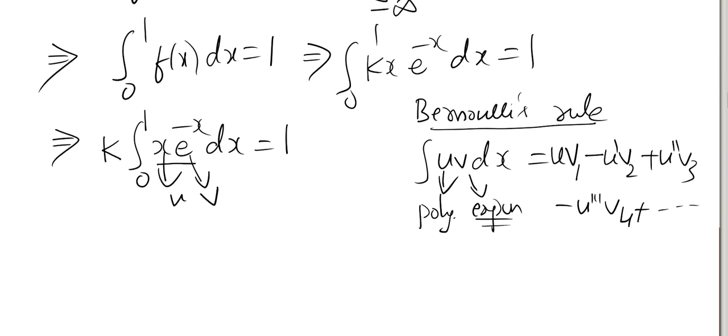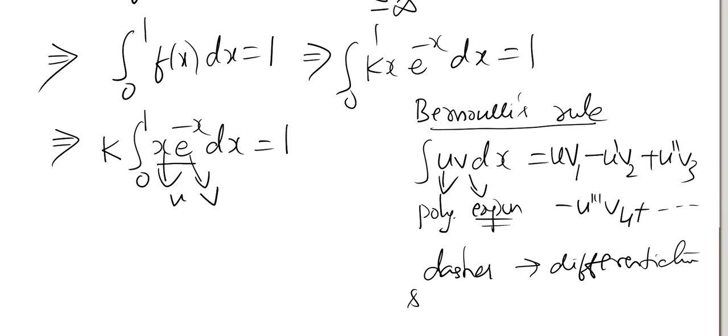Here dash, double dash, triple dash mean differentiation, and the suffixes 1, 2, 3 mean integration.